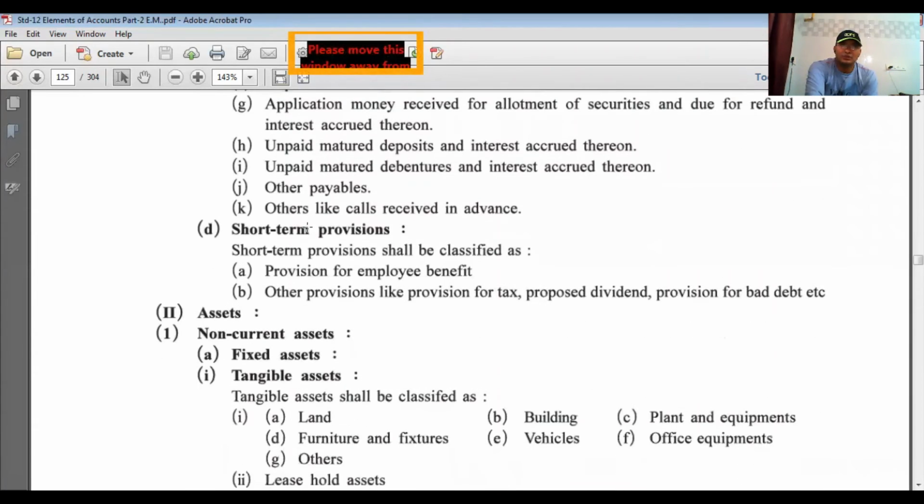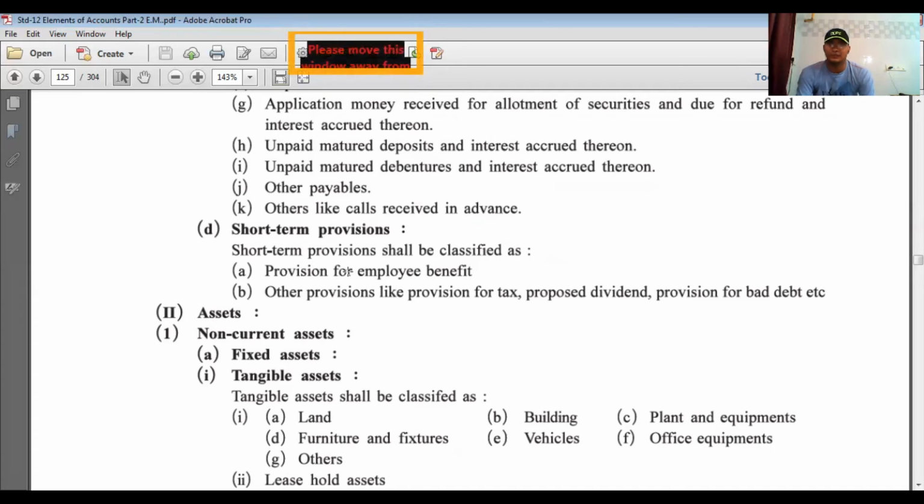Next one is short-term provisions. In short-term provisions, there are two items: provision for employee benefits, and other provisions like provision for tax, proposed dividend, and provision for bad debts. So these are the items that are covered under equity and liabilities. In equity and liabilities, there is a specific format. We have to properly follow this format, and under this format, there are various items that are covered over 2 to 3 pages.